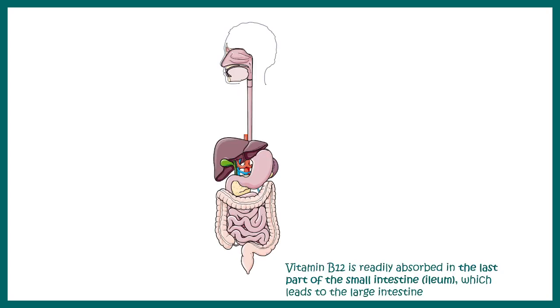Now vitamin B12 is readily absorbed in the last part of the small intestine, that is the ileum, which leads to the large intestine. Now vitamin B12 doesn't like to stay alone. So in the salivary gland there are specific proteins known as R-binder or haptocorrin. They are secreted and they pair with vitamin B12 and protect it on its way to the stomach.